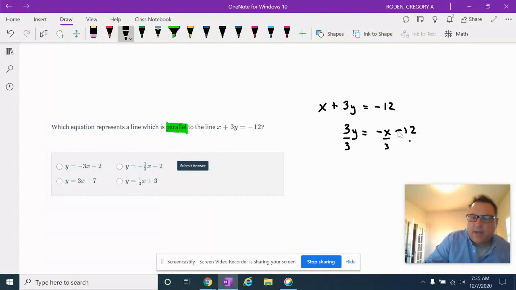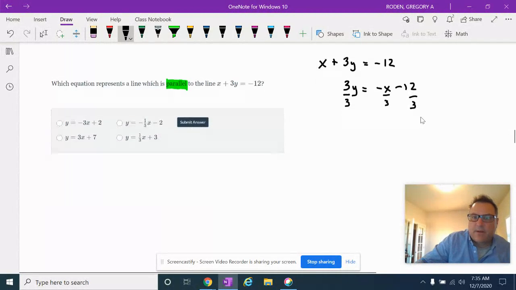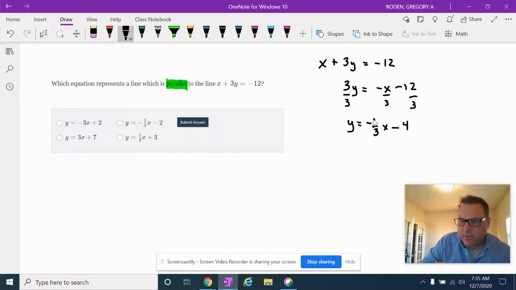I get y equals negative 1/3 x minus 4. Now, what's the key about parallel lines? Their slopes are equal.